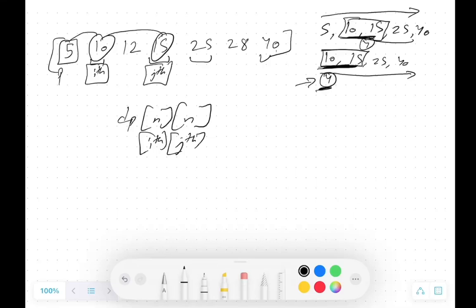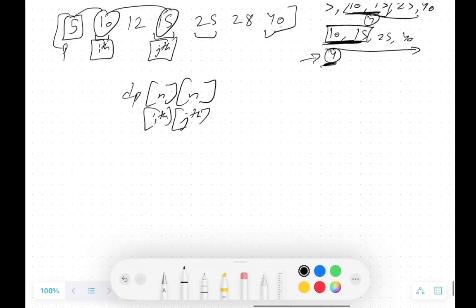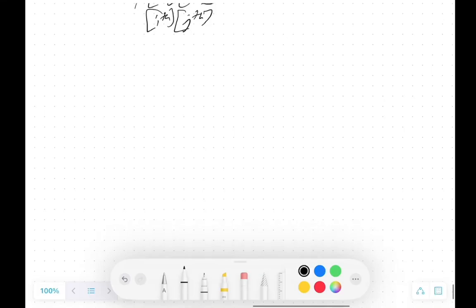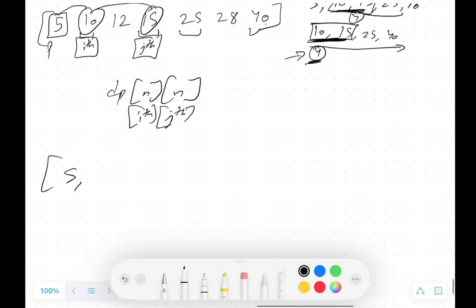And that's all. And we can code this, but we can further simplify this. So how are we going to simplify this? Let me take this same test case. So it is 5, 10, 12, 15, 25, 28 and 40.